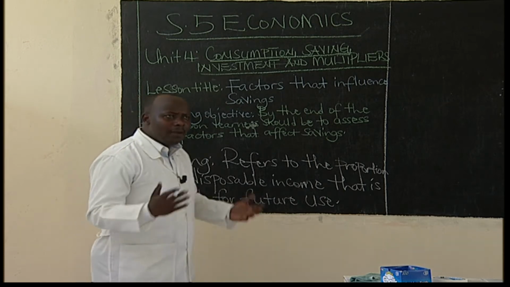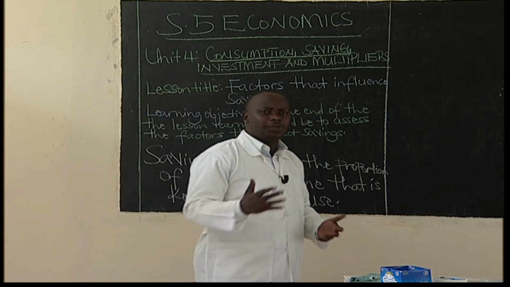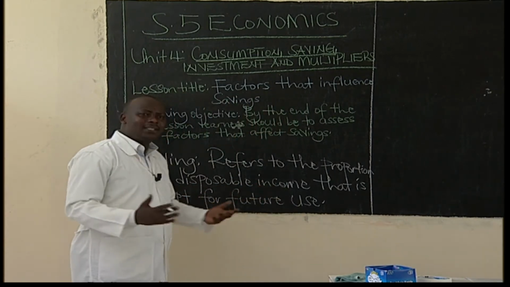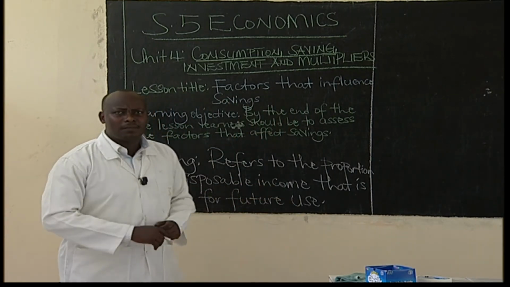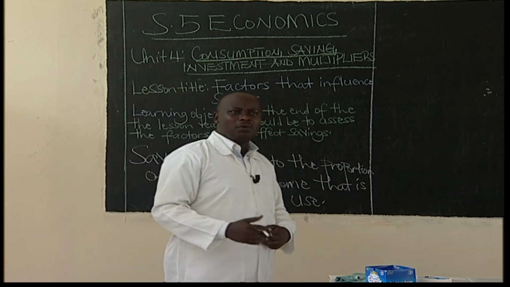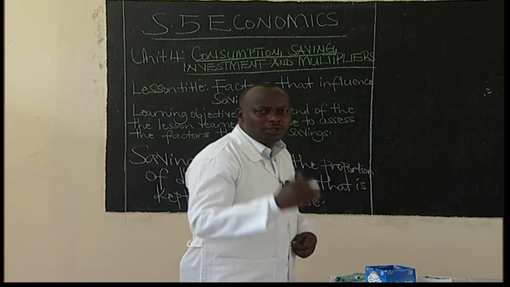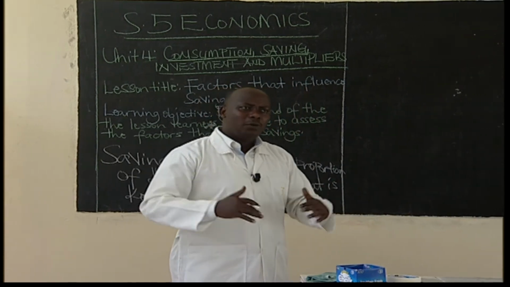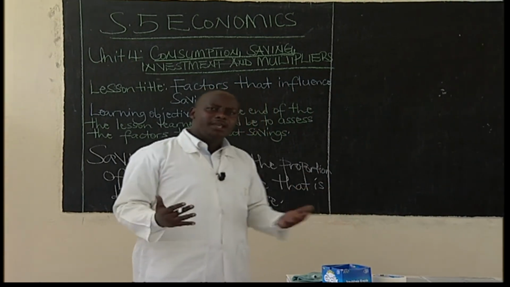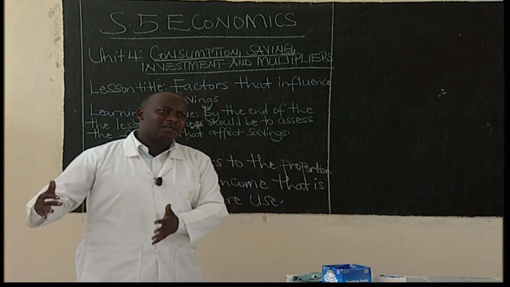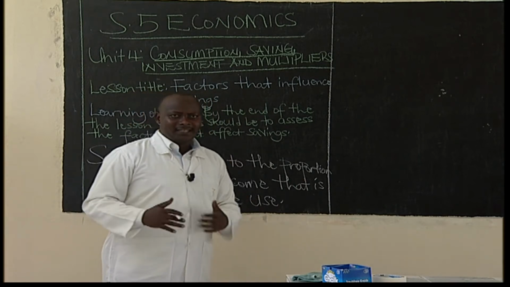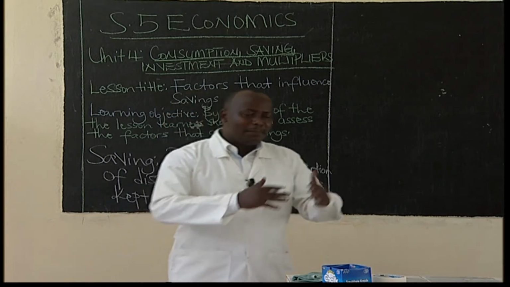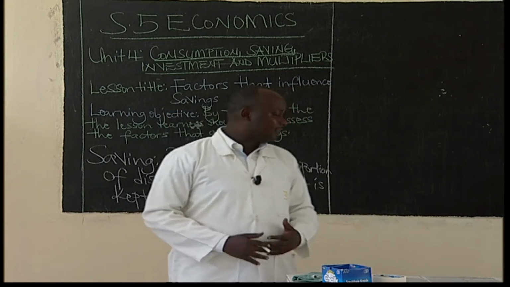Learners, do you remember what you learned in Unit 2 in national income? You learned about disposable income. Who can tell us what is disposable income? Someone is telling us that disposable income is that amount of money that you remain with after taxes have been deducted. In order to get the disposable income, we get the personal income minus direct taxes.